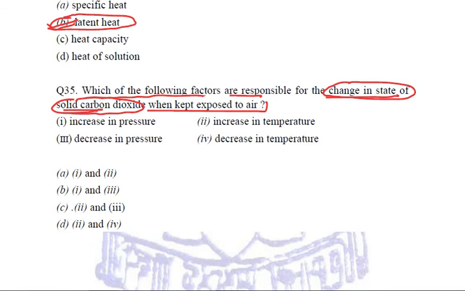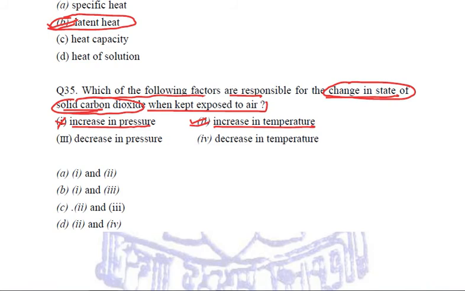Solid carbon dioxide, we know it is dry ice. So what are the various reasons which are going to convert this solid dry ice into vapor form? Increase in pressure? No, nothing to do with pressure. Increase in temperature? Obviously yes.